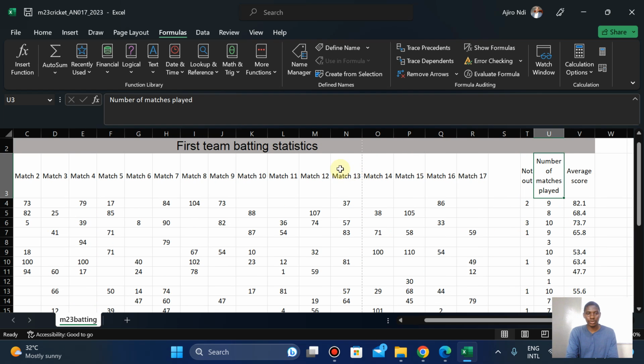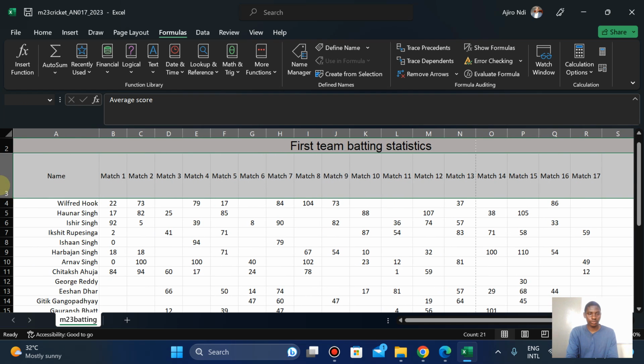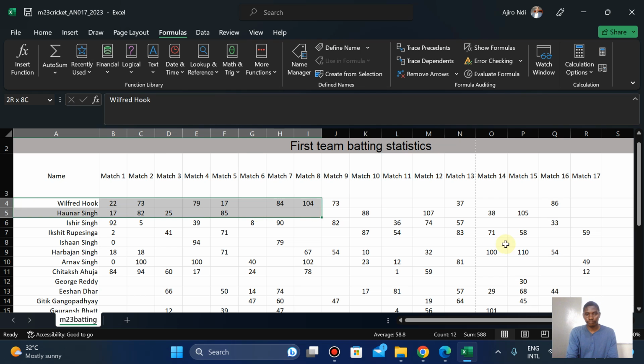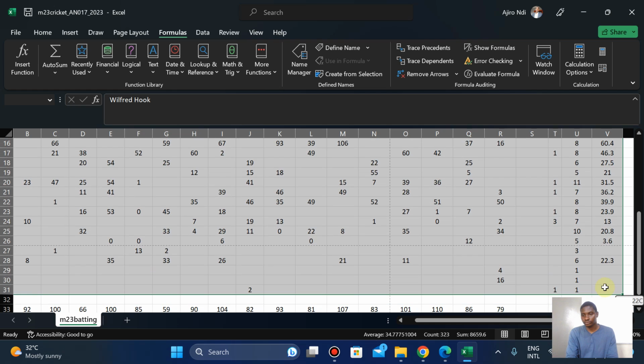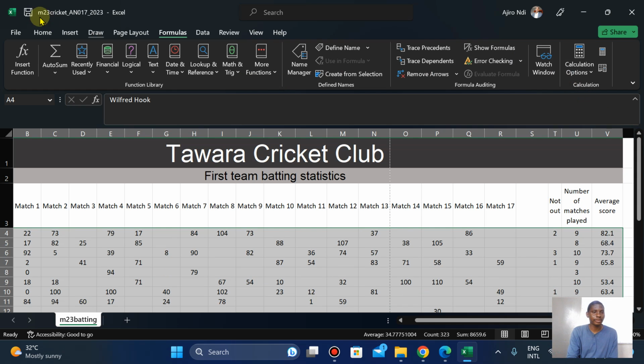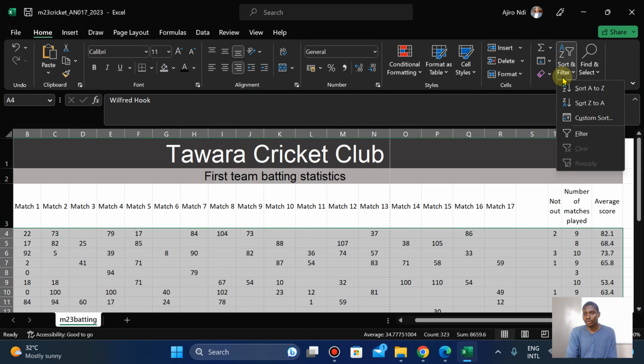Okay, average score. What I'm going to do, I'm just going to sort it. All right. Then Home, I'm highlighting all the values.